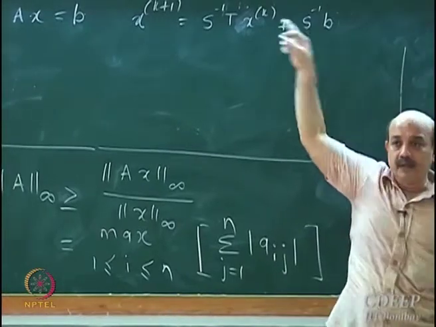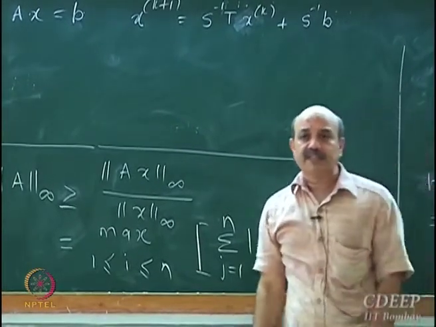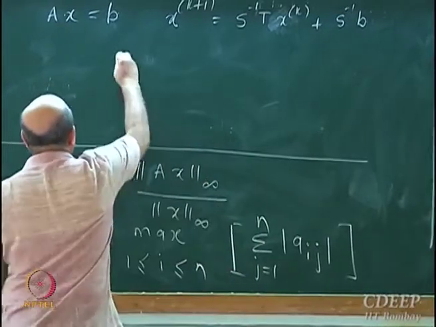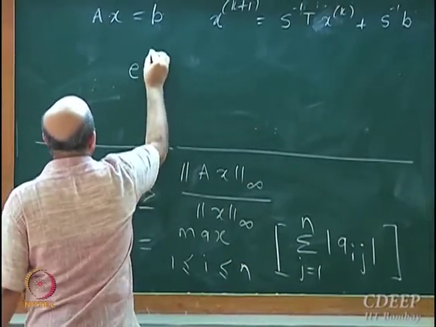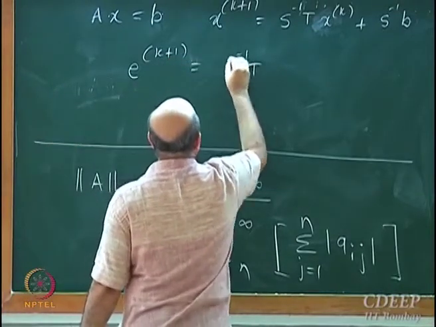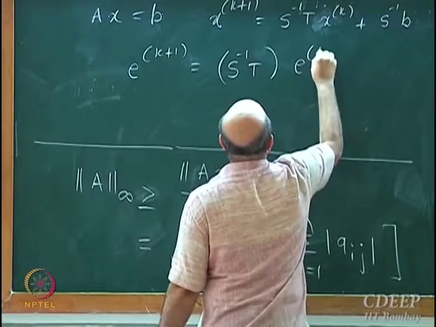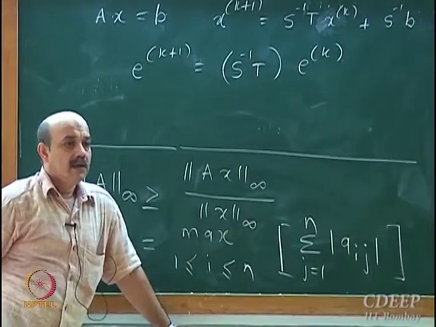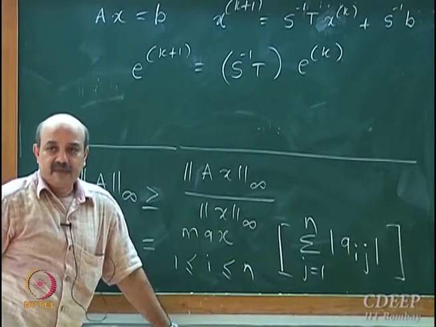We have this iteration method, and we said that the error behaves according to e k plus 1 is equal to S inverse T e k.